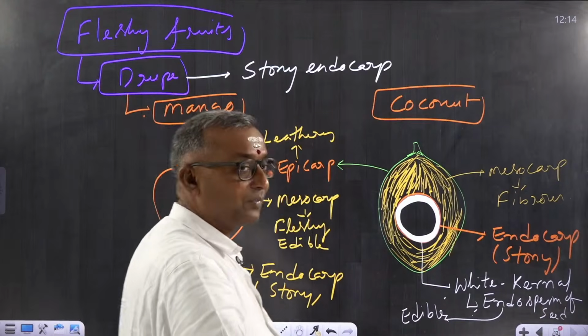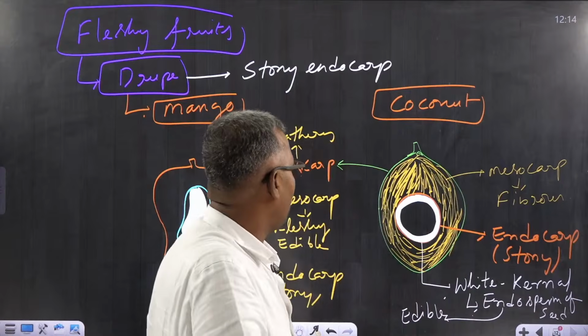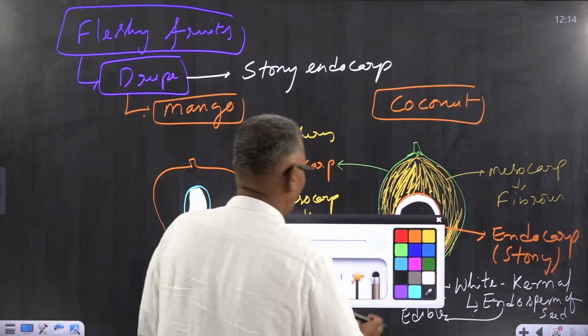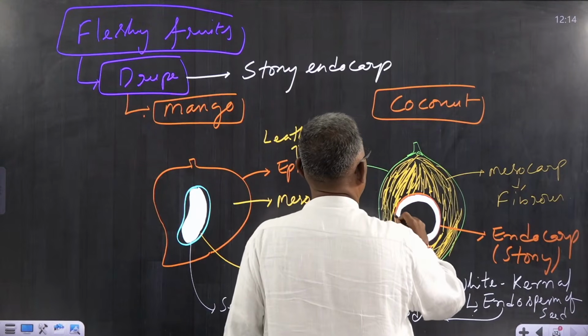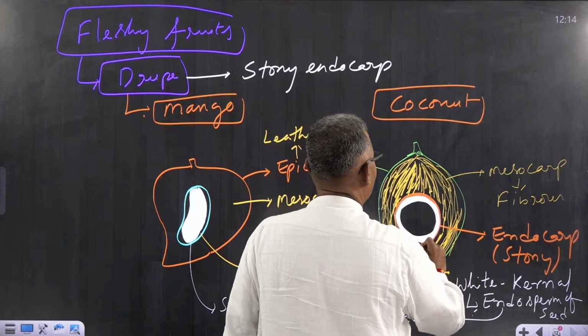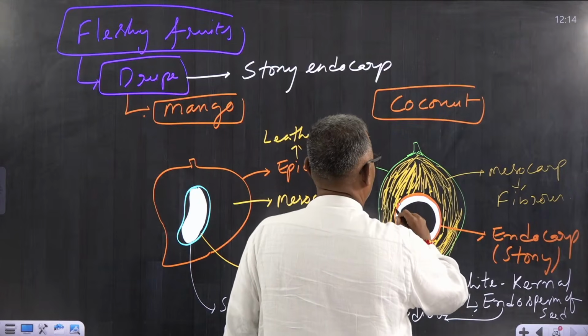Now tell me, is the pericarp of this coconut edible? Yes or no? Of course the chat box is not opened here, so you cannot answer my questions. So the pericarp is not edible here. Then what is edible?